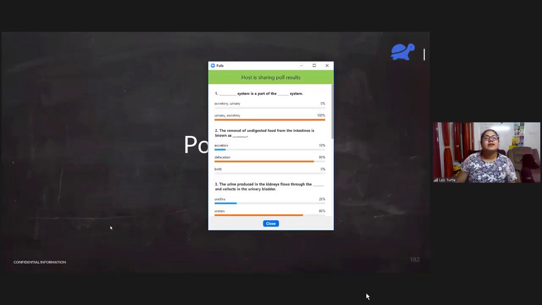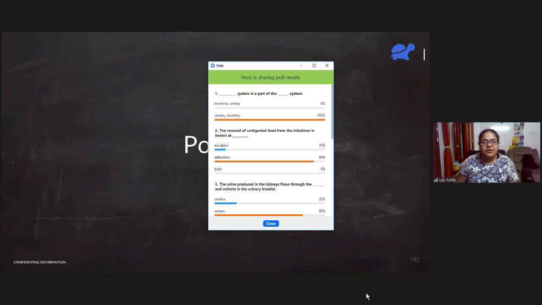So first one, dash system is a part of the dash system. Wow, all of you answered that right. I'm surprised. So urinary system is a part of the excretory system. Second, the removal of undigested food from the intestines is known as defecation, not excretion.